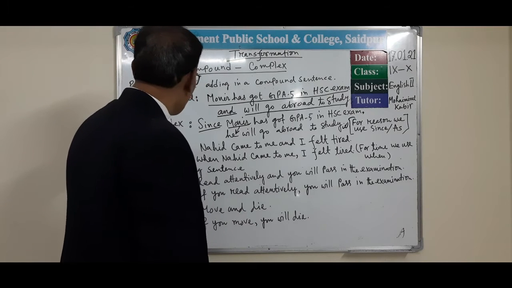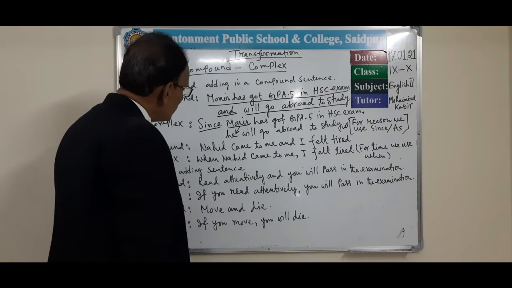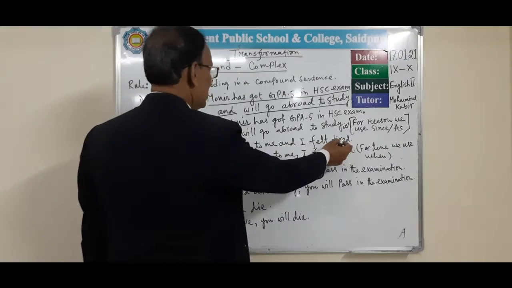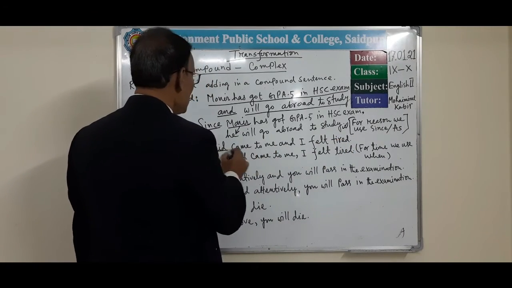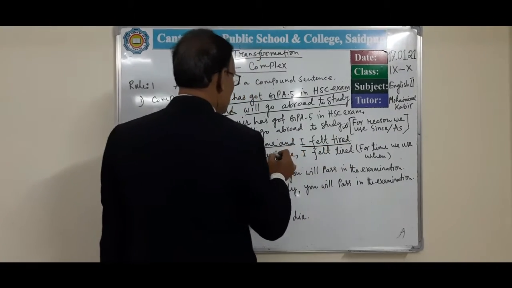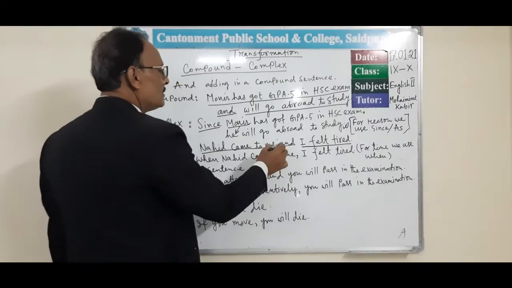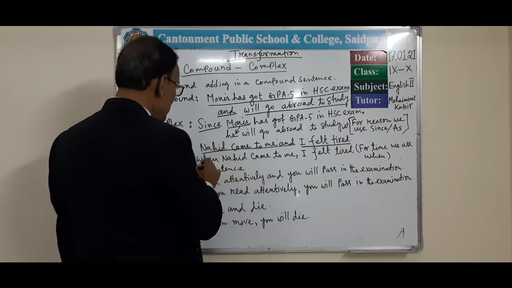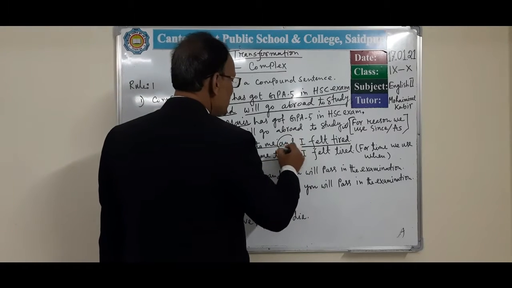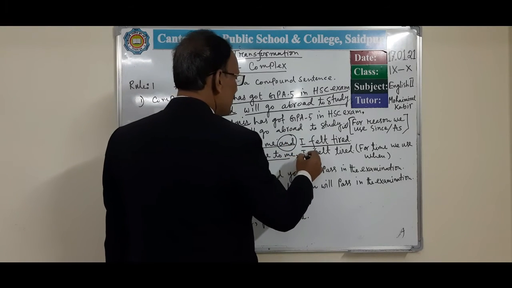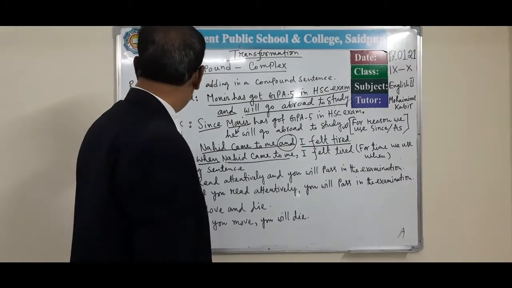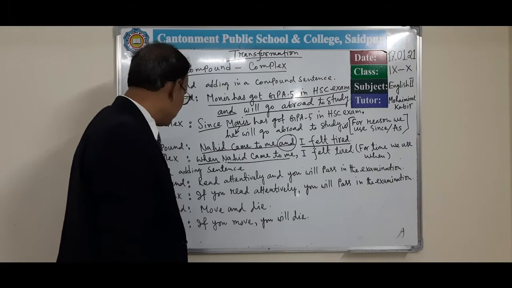Second example, I have written on the board: Nahid came to me and I felt tired. That means it's an independent clause, and it's also an independent clause. So it mentions time, so here we use when. When Nahid came to me, and is omitted, then I put the subject, I felt tired. In this way, you can transform from compound sentence to complex sentence.